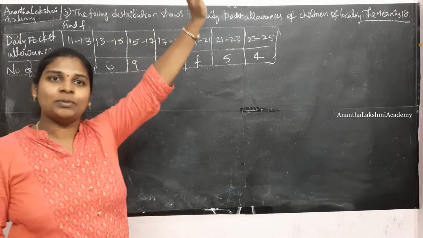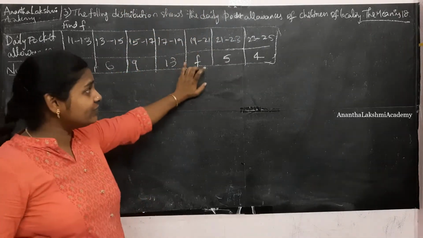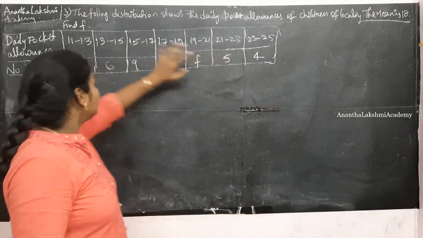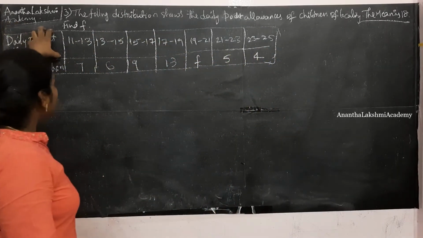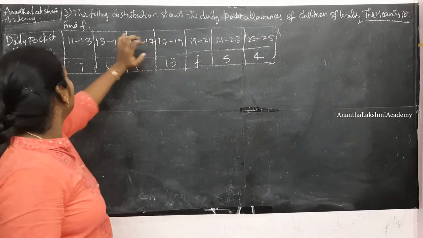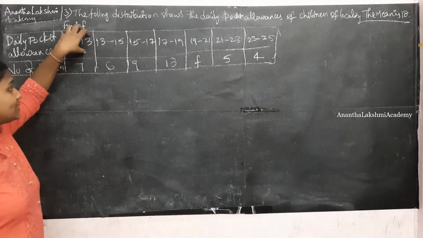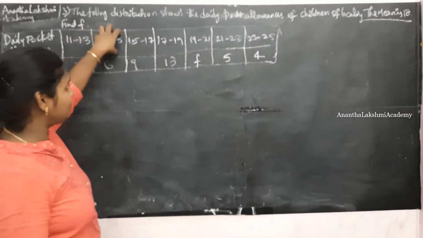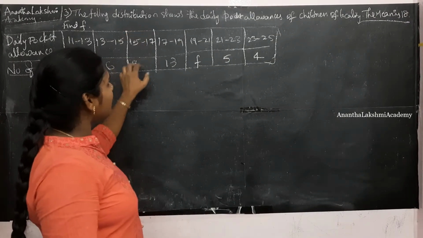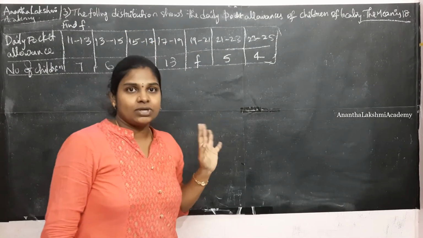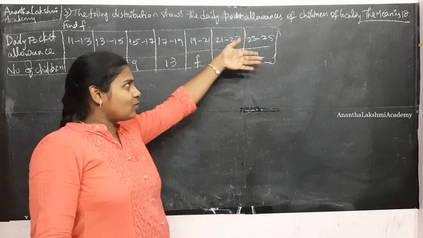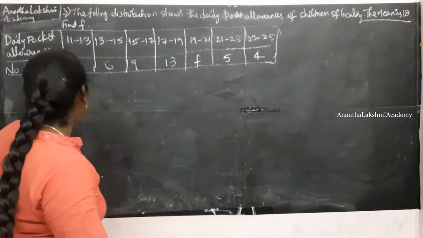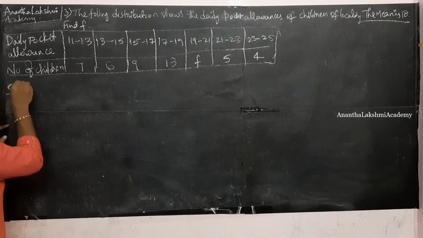So this is the third problem in exercise 14.1, wherein we have a missing frequency and the mean is given as 18. I have underlined that. This is about the daily pocket allowance of children in a locality. 7 children have a pocket allowance between 11 to 13 rupees. 13 to 15 we have 6. 15 to 17 we have 9. 17 to 19 we have this missing frequency. Here the values are quite simple, right, before 25 itself. So let's try solving them using the direct method.